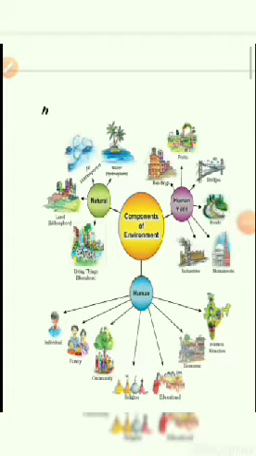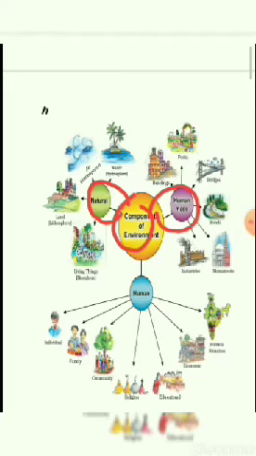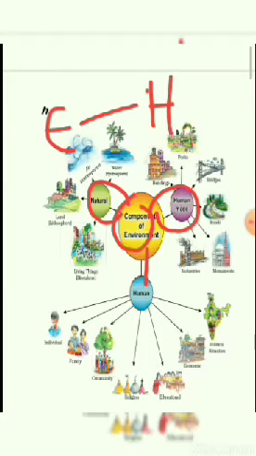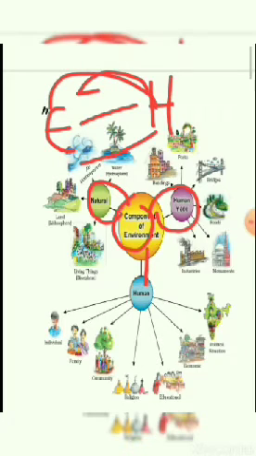This is a graph they have given, showing things that are mutually dependent on each other. This is the environment related to the natural, and this is the environment related to the human. So what environment are we seeing? These are mutually dependent on each other. Human and environment are mutually dependent. Without human, environment is not there. Without environment, human is also not there.